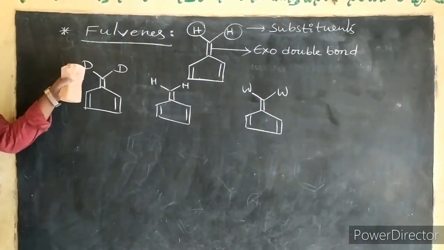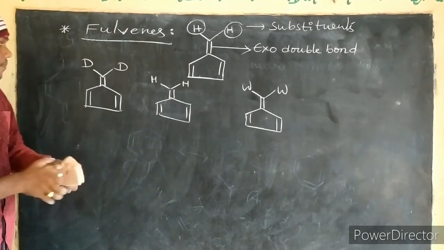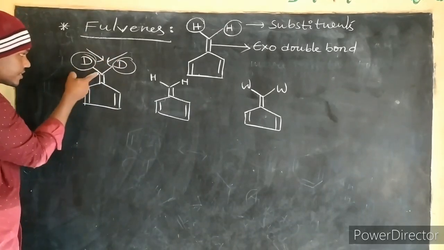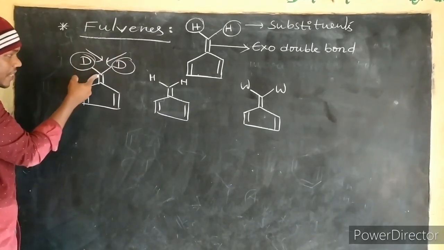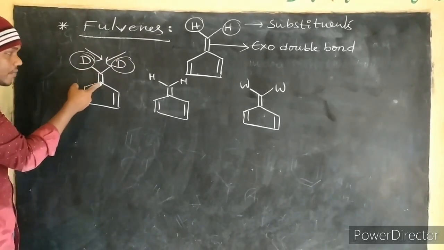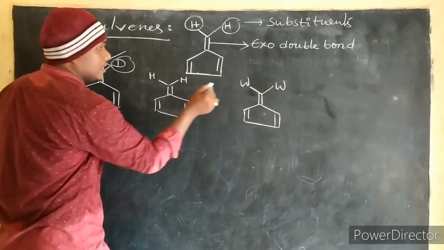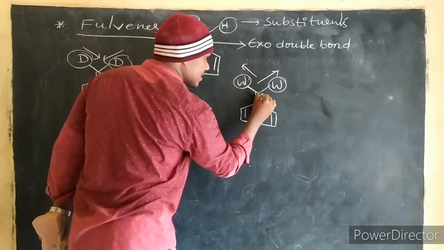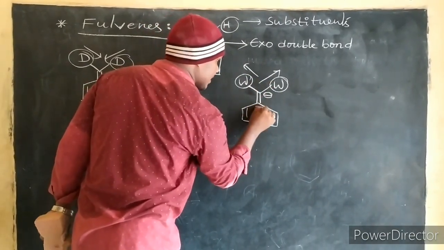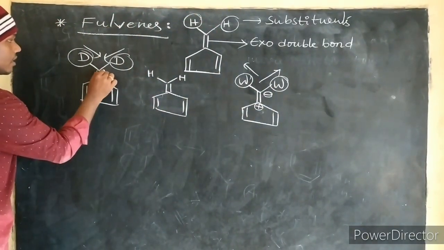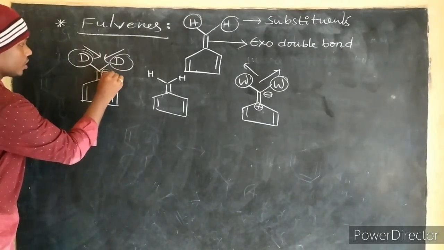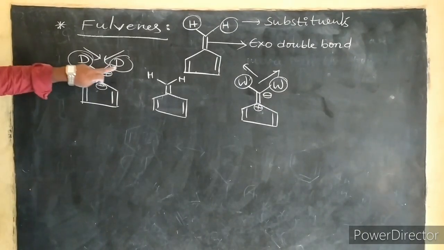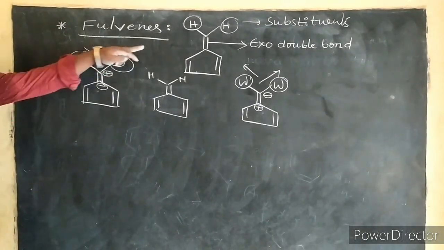Donating group means electron releasing group. If electron releasing groups release electrons towards this carbon, now this carbon atom carries a positive charge, then this carbon atom carries a negative charge. Here with withdrawing groups, the electrons move towards them, so this carries a negative charge and this carries a positive charge. So the charges like this will be stable based on the substituents.